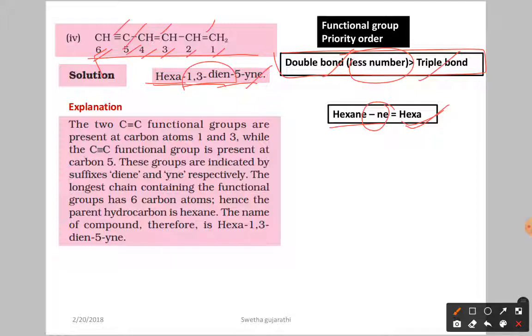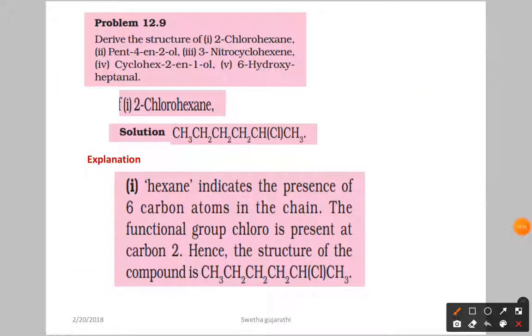Now let us see problem number 12.9. What is given? Derive the structure of 2-chlorocyclohexane, pent-4-en-2-ol, 3-nitrocyclohexene, cyclohex-2-en-1-ol, and 6-hydroxyheptanol. Now, if we write the structure, first, 2-chlorohexane.